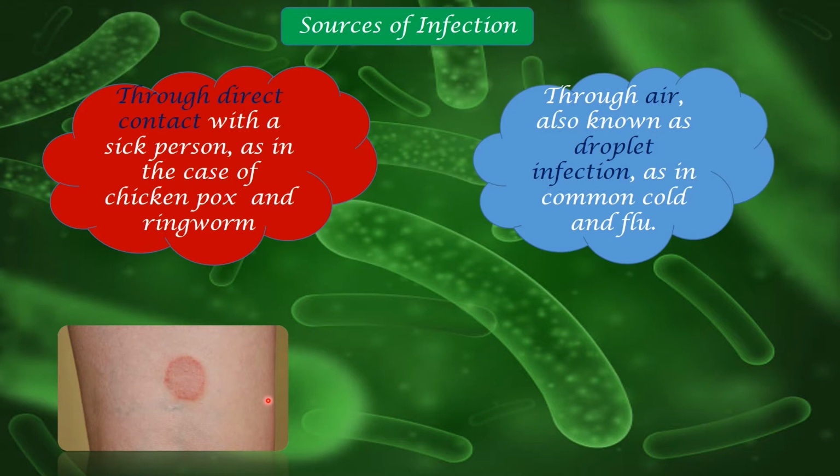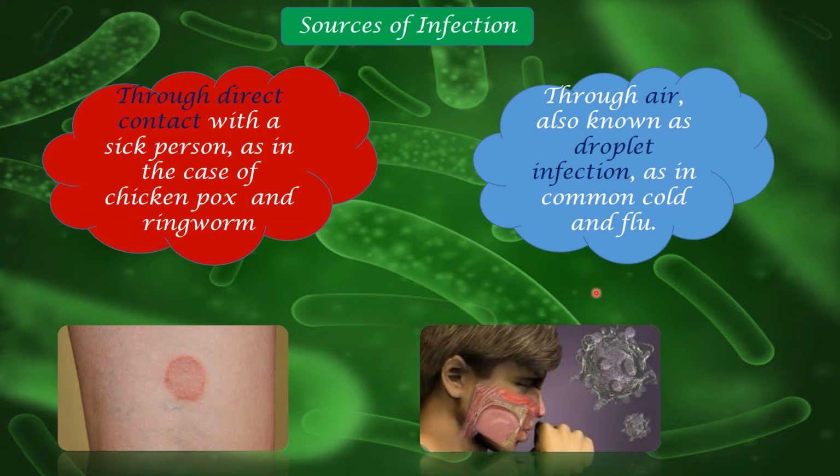And now the next one is through air. So through air, again, both things are in sync with each other for COVID, right? Do not touch, and even through the air. In the air instance, it's droplet infection. They call it droplet infection, like the common cold I told you about, and flu. Yes, and now the best example is COVID-19. See, the person is sneezing and everything will get spread. All of a sudden, when he sneezes, the virus will go in and around him. That is the reason we have to maintain social distancing.